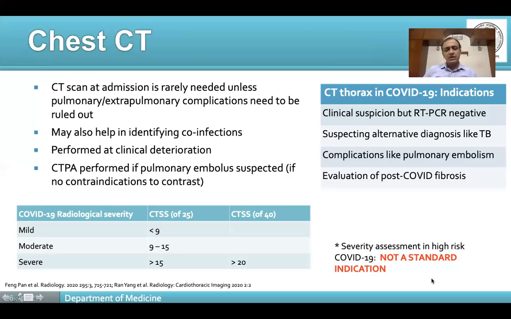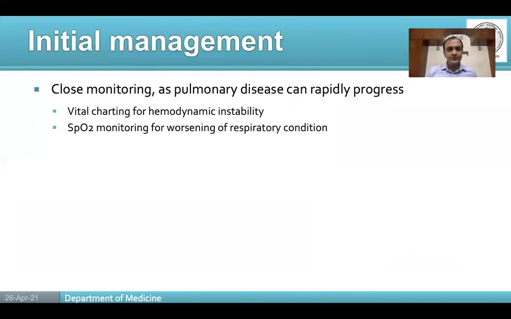No studies, no guidelines, be it RSNA or any of the radiological societies, or any of the studies for that matter, say that CT scan done routinely in mild COVID-19 patients is helpful. So it's actually a waste of resources. It's also a procedure which is costly, and it's also a procedure where people might get inadvertently infected. So since it is not required routinely, we have to ration our CT scans accordingly.